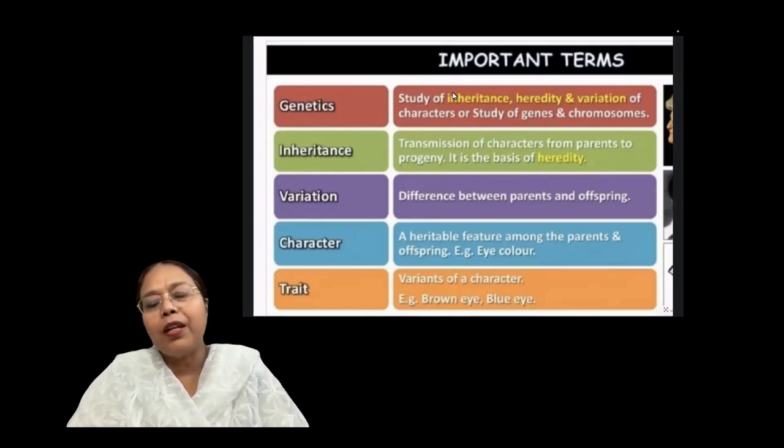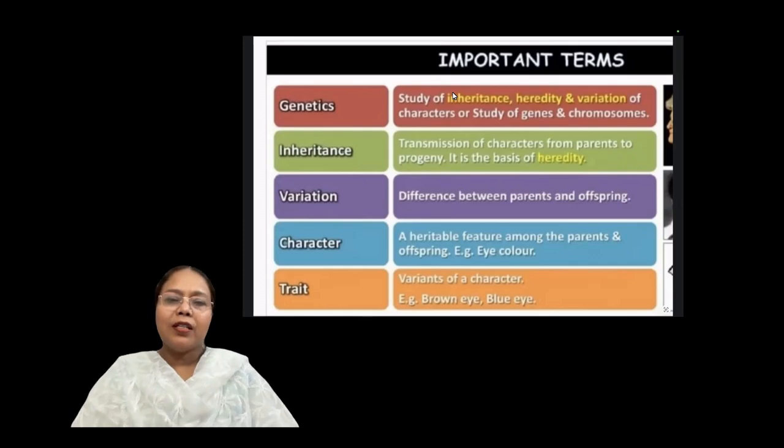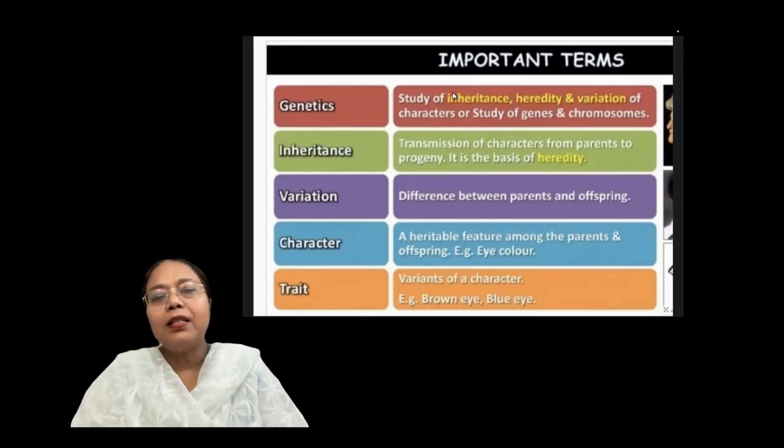Actually, this is the basis of heredity. So heredity is actually the branch related with the inheritance and variations. Variation, as I told you, is the similarities and dissimilarities with their parents. Characters: a character is actually a physical feature. You are observing eye color, for example, height of the individual, for example, height of the plant, color of the flower. This is actually character.